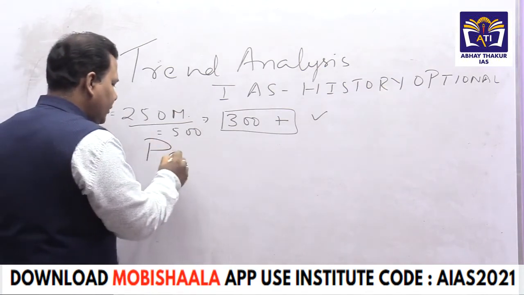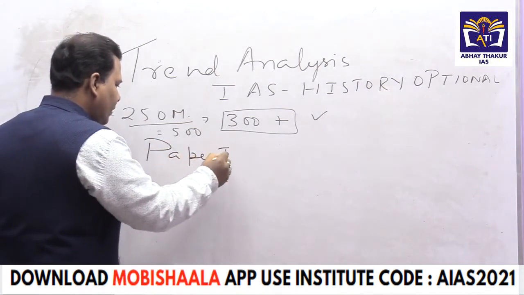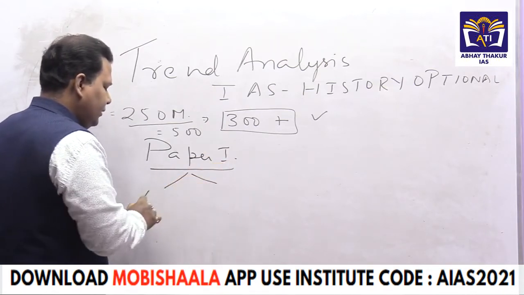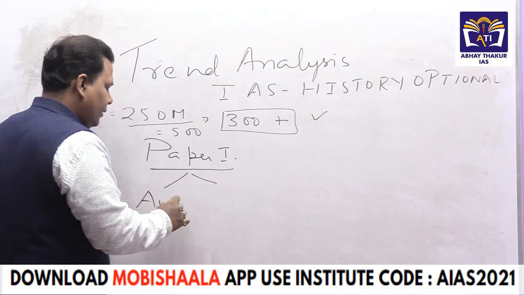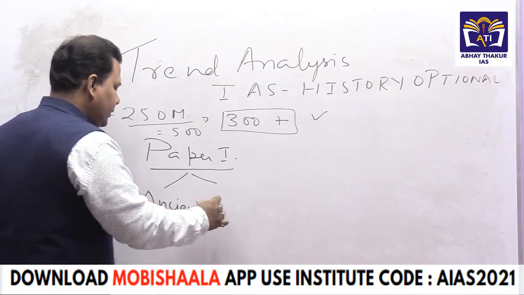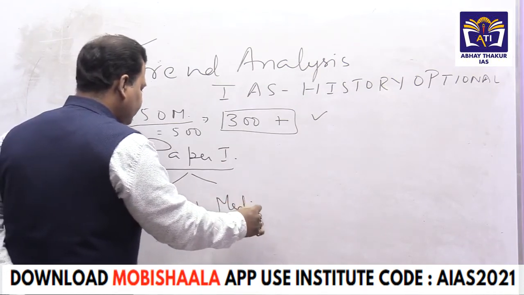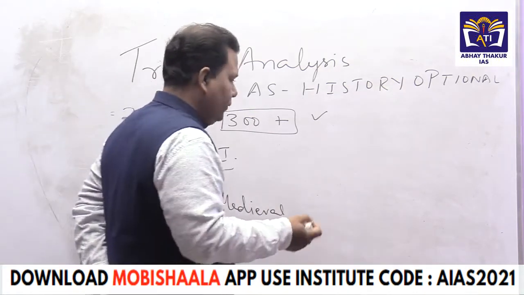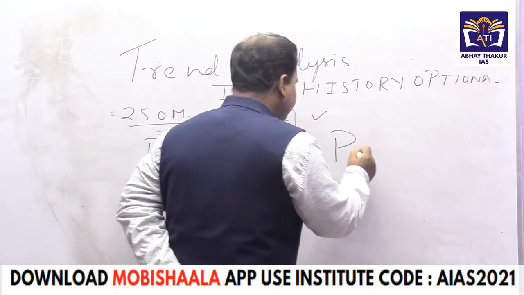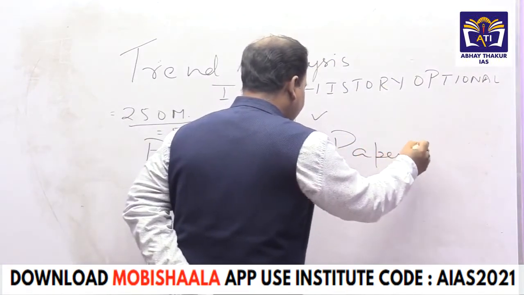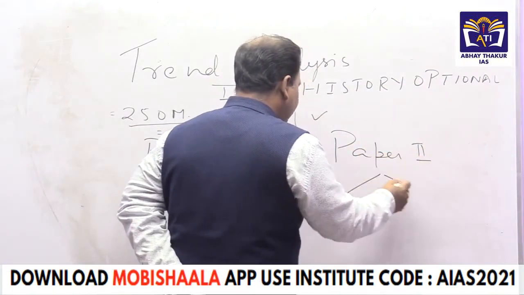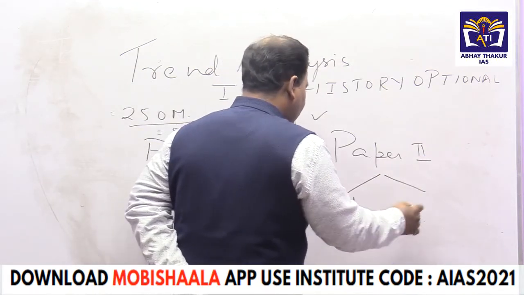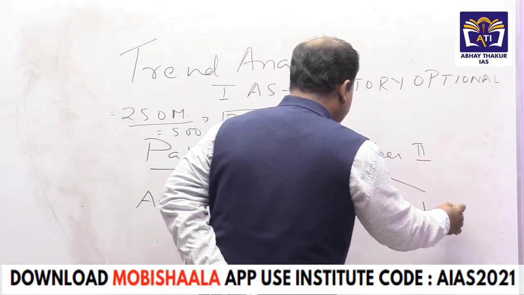Paper 1 comprises ancient India and medieval Indian history. Paper 2 comprises modern Indian history as well as world history.